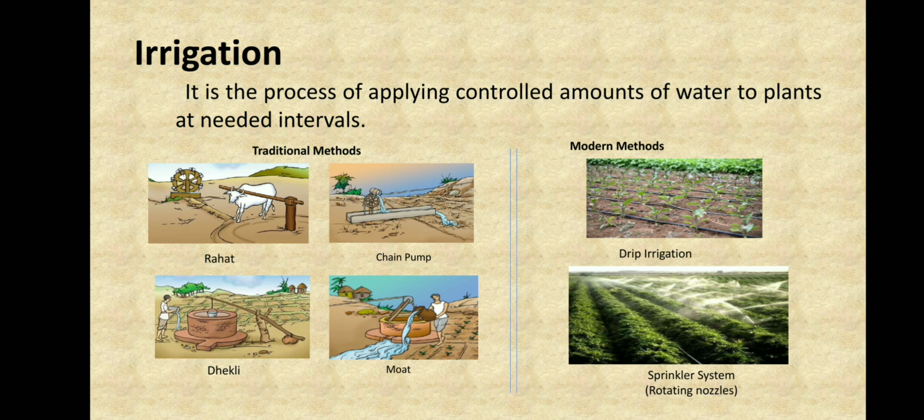In the traditional method, the first one is Rahat. So let's discuss Rahat first. What can you see over here? There is a bull, and on his neck there is a stick kept, and beside him there is a big chain, a wheel.